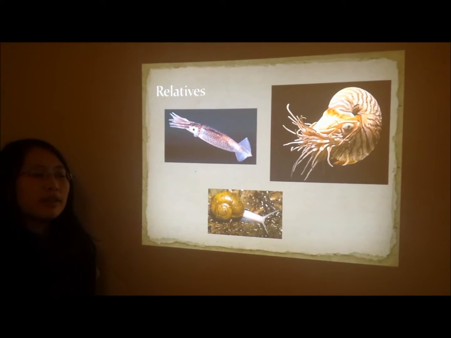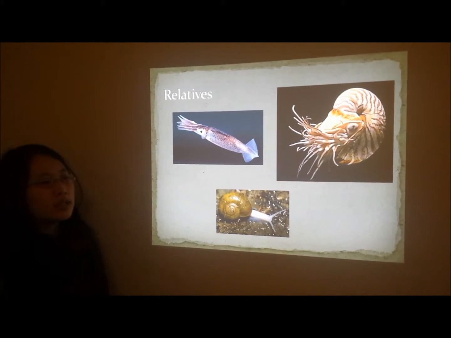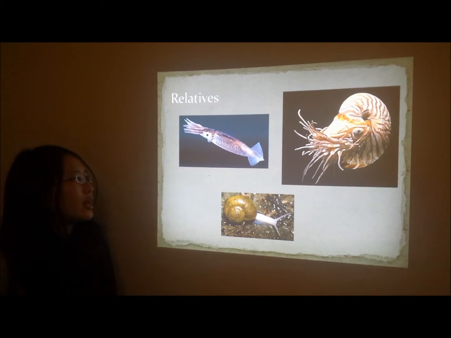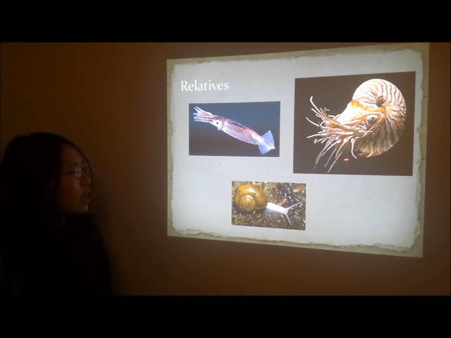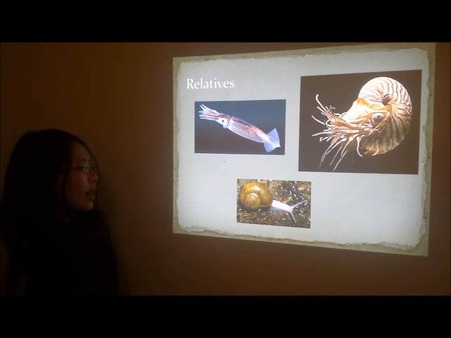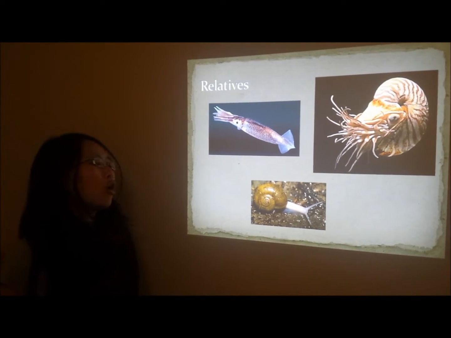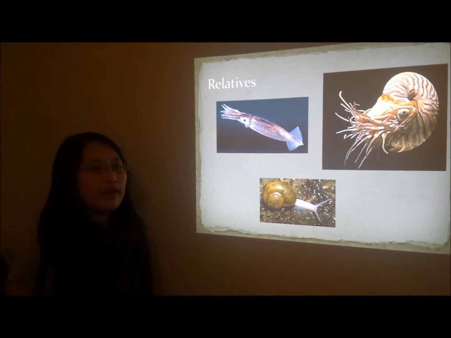Now these are close relatives of the common octopus because they are all found in the same phylum, Mollusca. You have the squid, Nautilus, and the common snail, which are all in the phylum Mollusca.